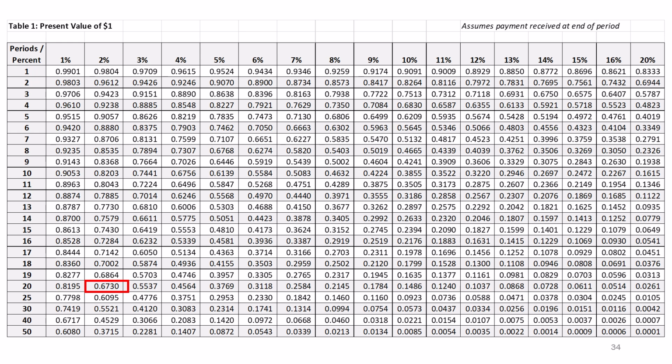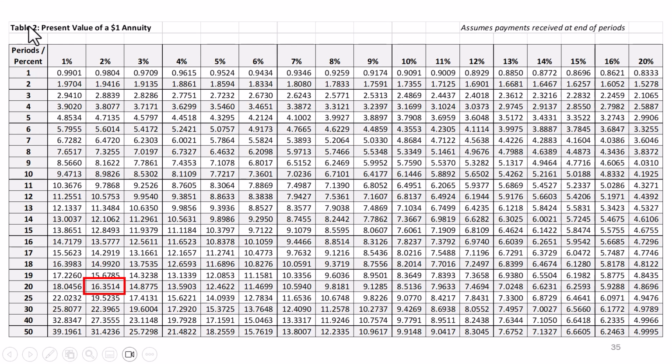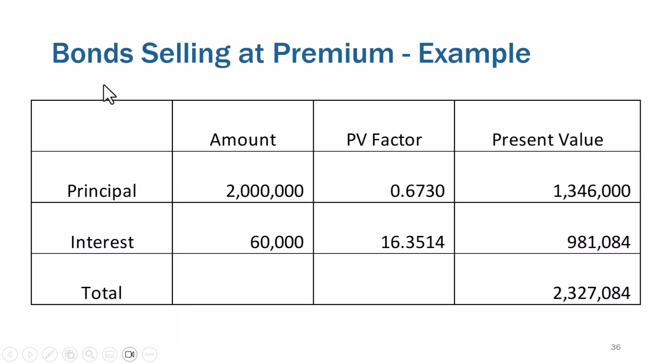So here we take the same 20 periods, but we're doing half of the market rate. Remember, the market rate was 4%, and because interest is paid twice a year, half of that is 2%. So the present value of the dollar is going to be 0.673, and the present value of the annuity table 2 is going to be the 16.35, 20 periods, 2%. And so if the bonds are selling at a premium, the $2 million is worth $1.3 million. The interest payment stream is worth almost $1 million. So in total, these bonds are worth $2.3 million. That's what people would pay us for up front.